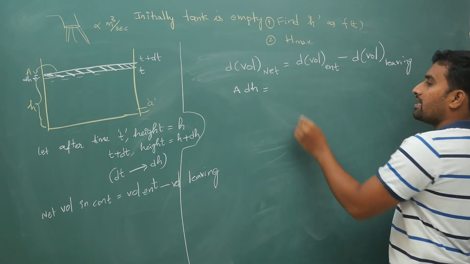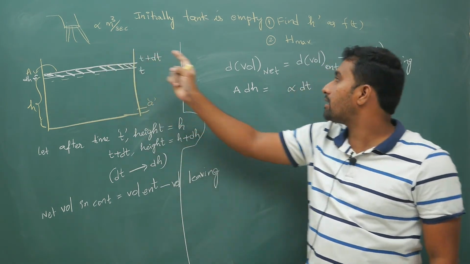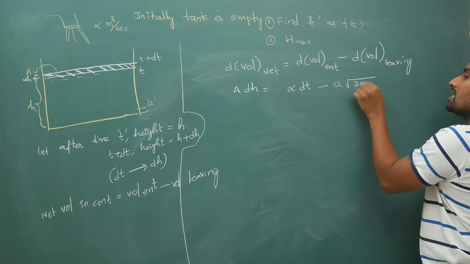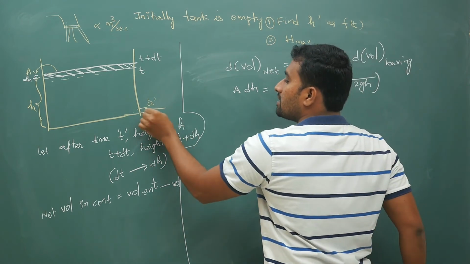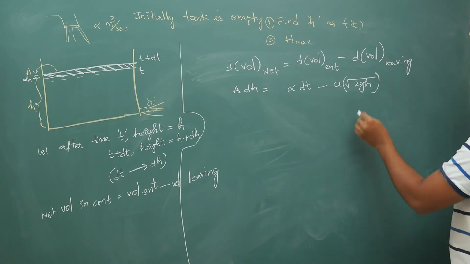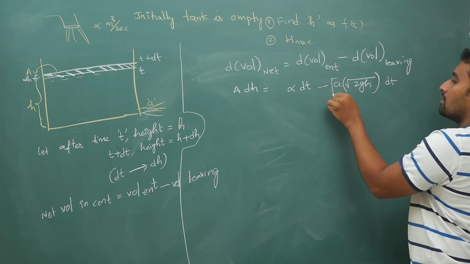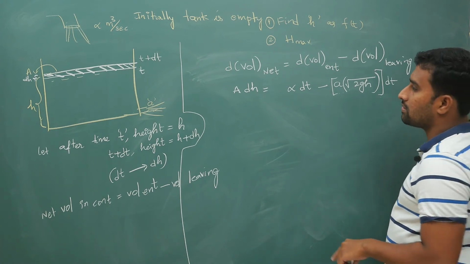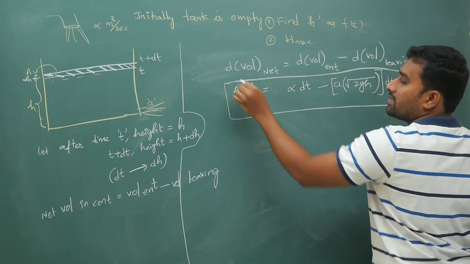The volume entering is alpha times dt, since alpha is in cubic meters per second, minus small a into v, where v is under root 2gh. From the equation of continuity, the volume leaving is a times v times dt. If you solve this equation, you will get the answer.